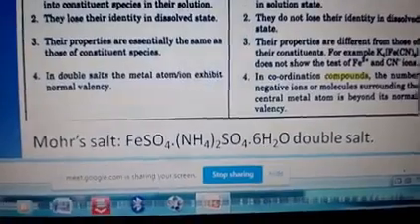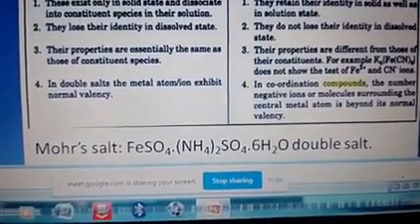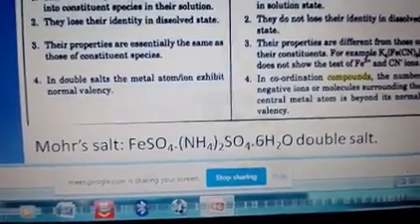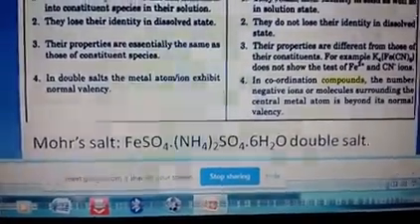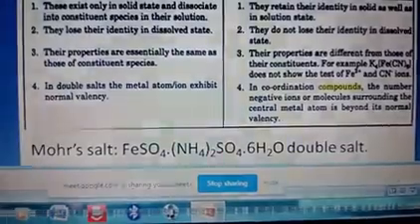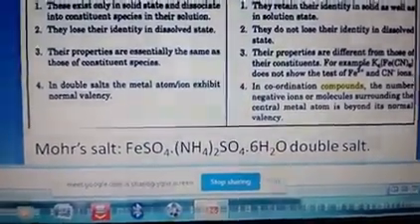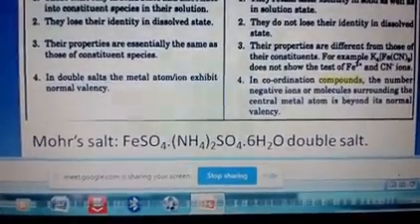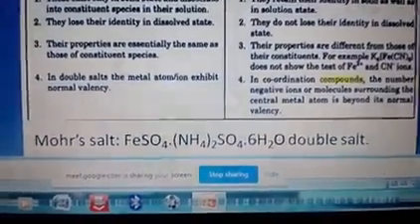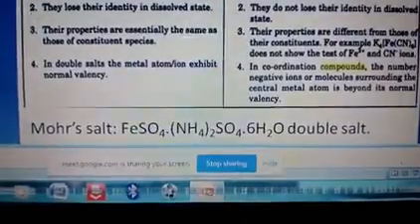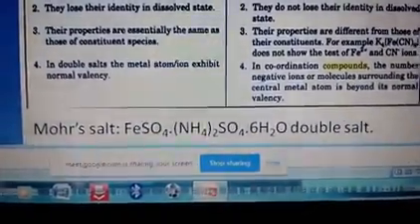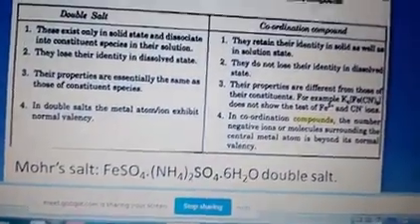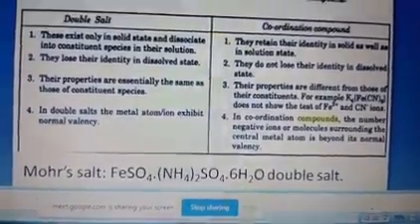Here all the valencies of Fe are used to join with CN in the case of K4[Fe(CN)6]. Understood? So all the ions will bind along with the other neutral molecules or ions. Okay, clear? So this is the difference between a coordination compound and a double salt.